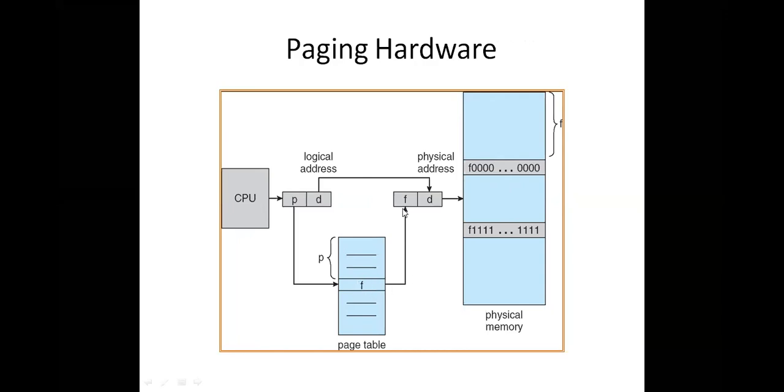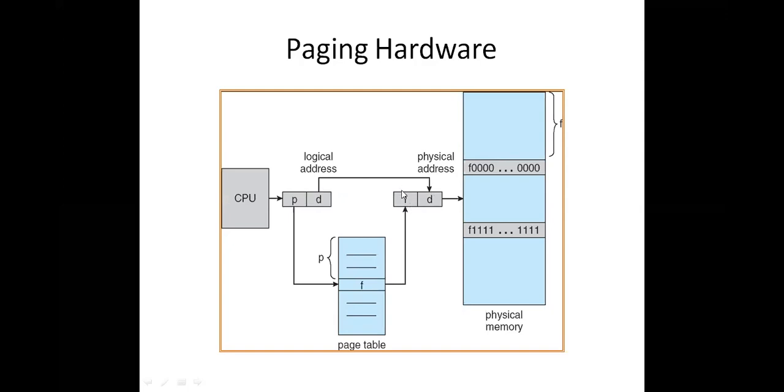When we move to that particular frame, it is of some size. It may be 10 KB or 20 KB or 50 KB. In those 50 KB, where is the particular required instruction available for the execution? For that purpose, we need to add some value to that particular frame. That value is nothing but the offset. So straight away the offset will be added to the frame.